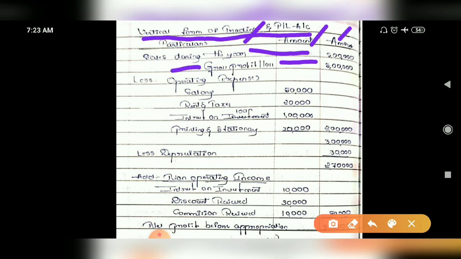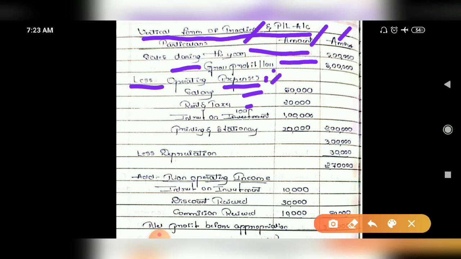Now you have to treat the sales amount itself as the gross profit amount, correct? No, so after gross profit, you have to deduct all the indirect or office expenses, and you are going to add all the indirect or office incomes. So for that reason, now you deduct operating expenses. These expenses are also called operating expenses, indirect expenses and office expenses. Three names are there. Okay, remember it.